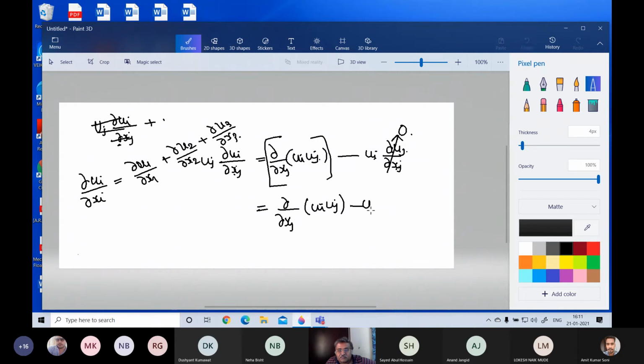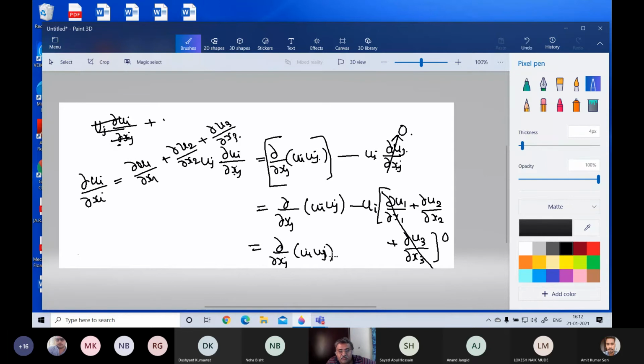I'll write this. Now this is 0, right? So this is what has come up there. So this is basically just equal to this quantity, ∂/∂xj of ui uj.